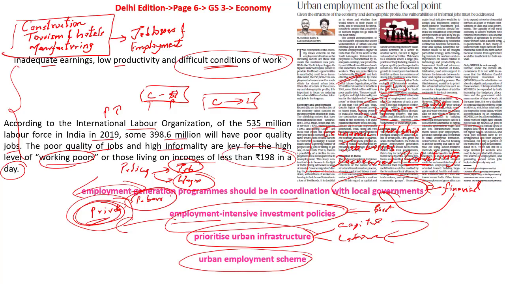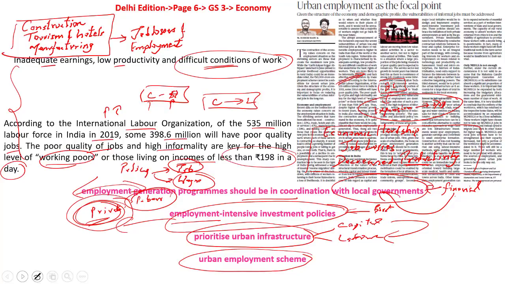So what should the government do? The government should come up with alternative sources of employment and generate decent urban jobs for those who are looking for jobs. So the need of the hour is, apart from MGNREGA, we also have to make sure that there are alternative sources of employment where people can look up to the government sector, the private sector, and various other provisions so that they can find a job in the COVID-19 period. It is this that we have to understand with respect to this article.